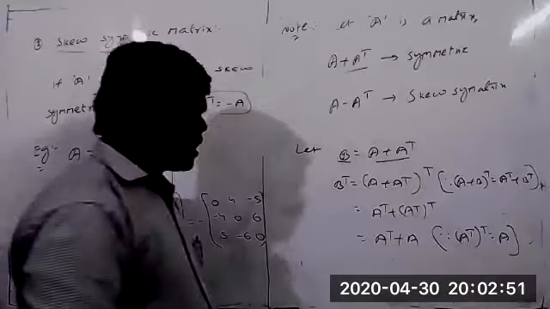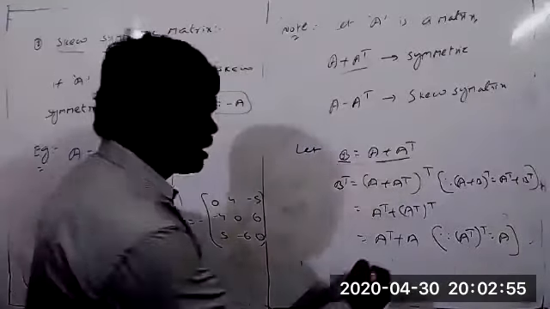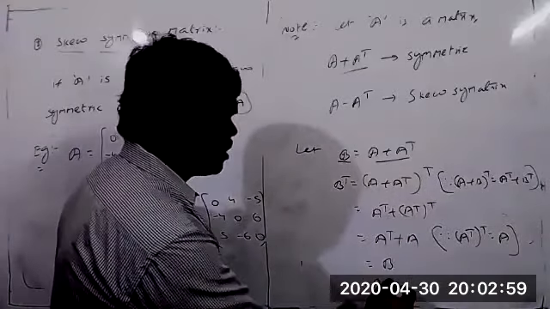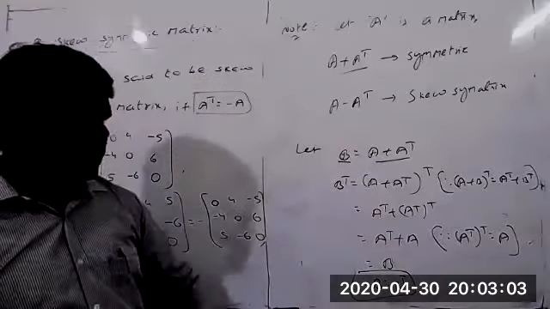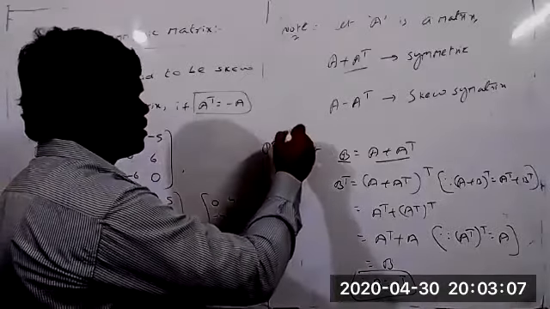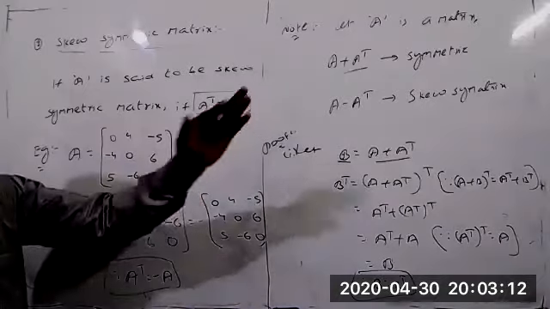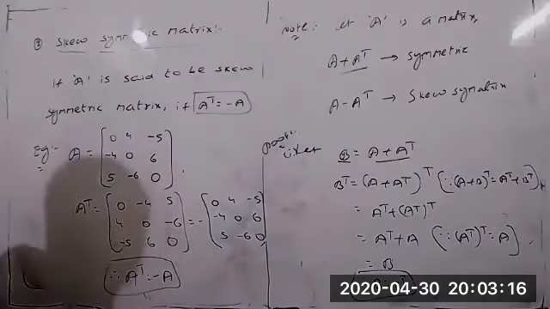As we got, A plus A transpose equal to, by the assumption we took, B. Therefore, clearly we can write B equal to B transpose. Then B is called a symmetric matrix. Clear now? The same way you can take A minus A transpose, B equal to A minus A transpose.